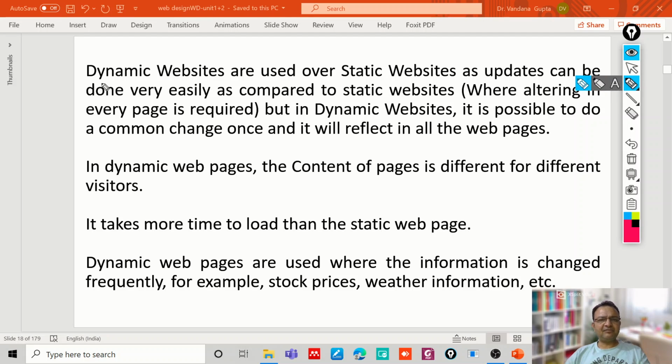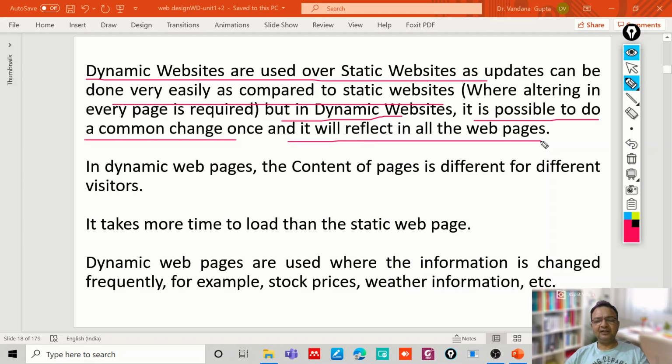So why do we use dynamic websites? Dynamic websites are used over static websites so that updates can be done very easily as compared to static websites. If you have a static website with a number of web pages and you want to change these web pages, you need to go to the HTML code and make some changes manually. Only then will these changes be reflected in your web pages. But in case of a dynamic website, we can do a common change once and it will be reflected in all the web pages of a dynamic website.